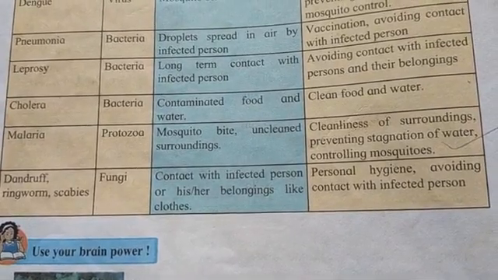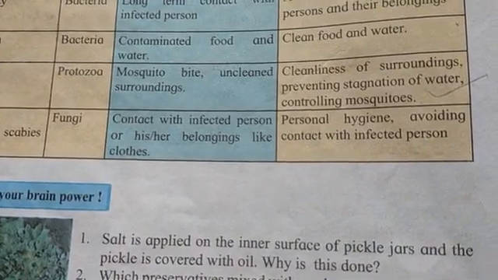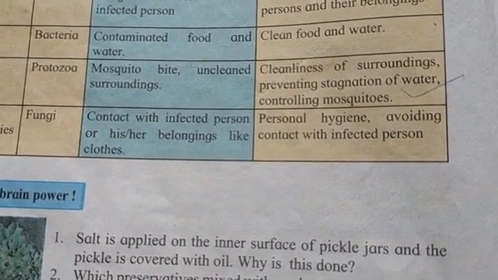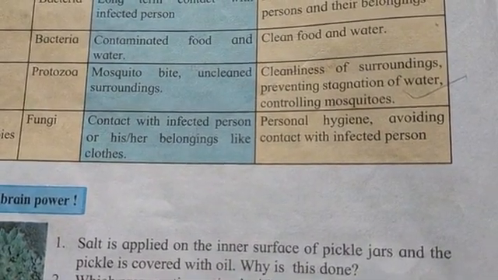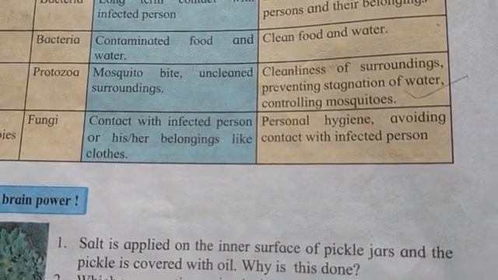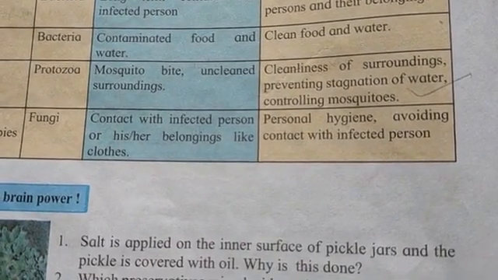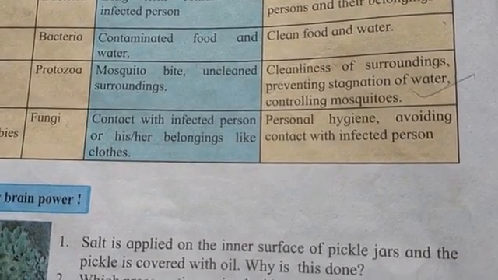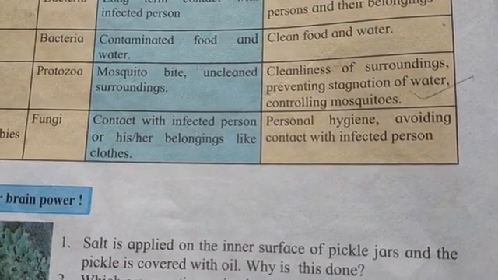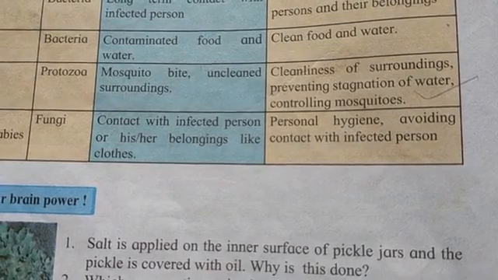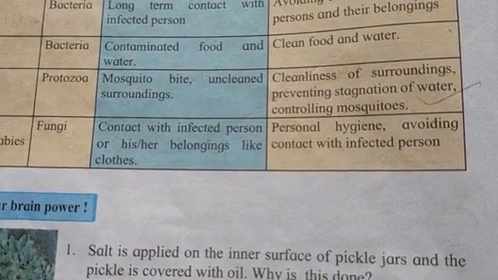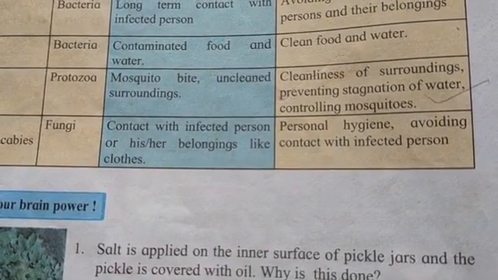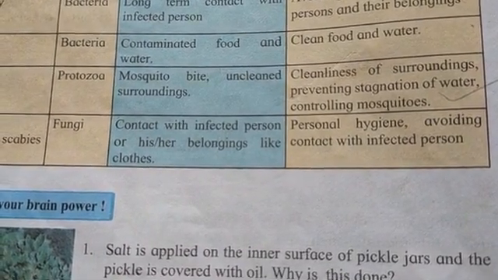So what is the prevention? Personal hygiene. You should take care of your personal hygiene. Do not use others' things or belongings for yourself. Avoid using others' clothes. So take care of personal hygiene. Avoiding contact with the infected person. The person who is infected by such disease, you should avoid coming in contact with that person.